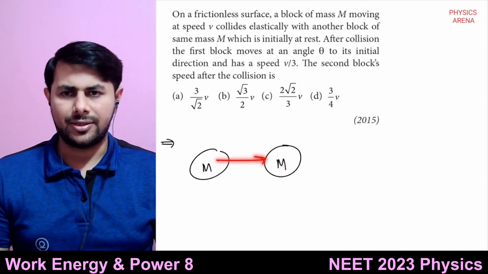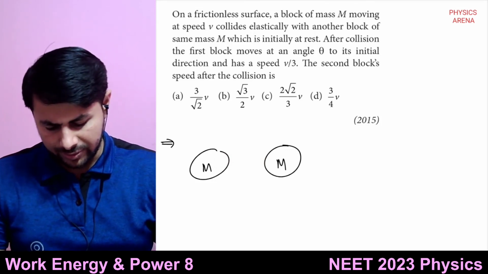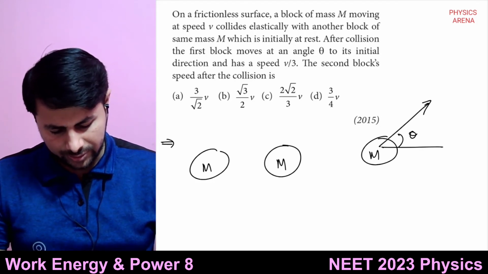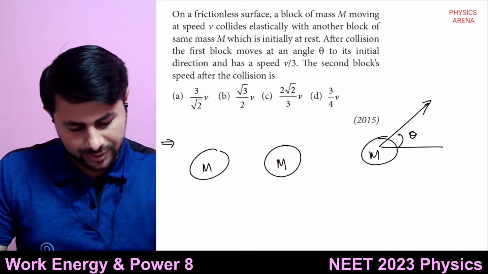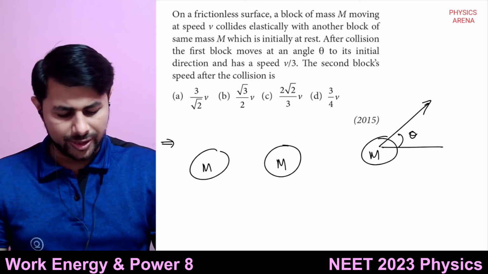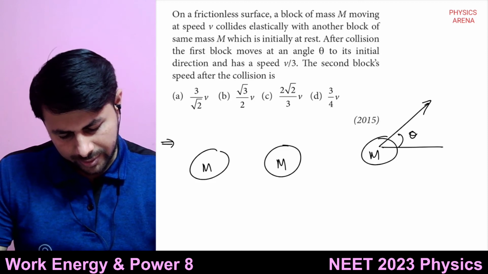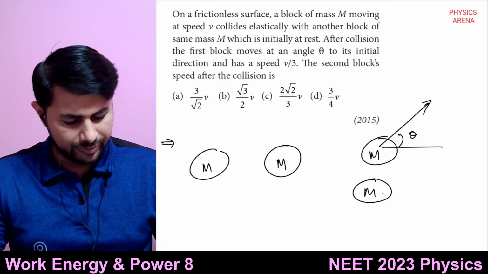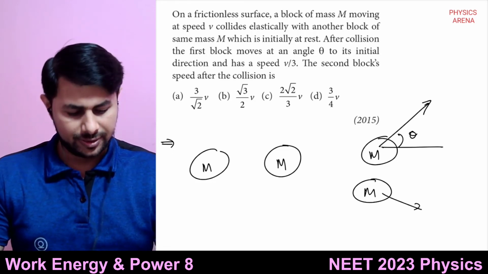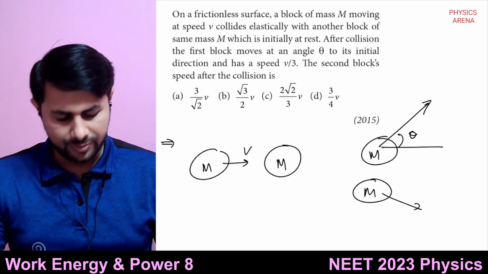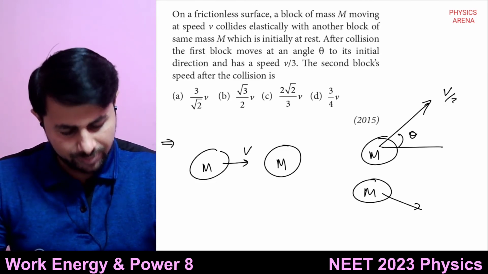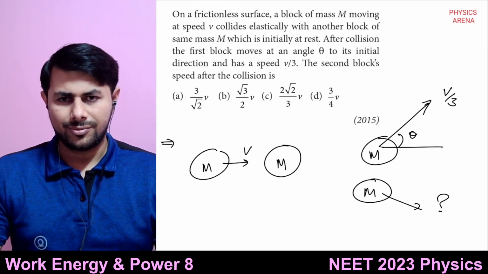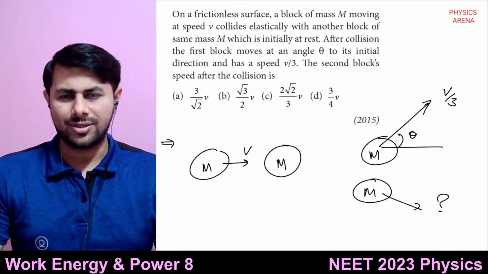Then they collide. What happens after the collision? This one goes in some direction, theta. The block which was at rest goes in some other direction, and its speed is asked. So what was the initial speed? v. What is the speed of this block? v by 3. What will be the speed of this one? This is the question.